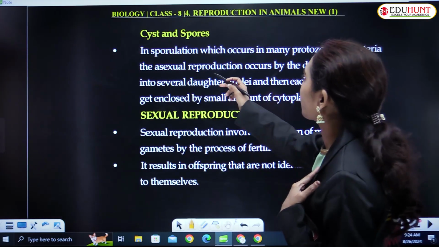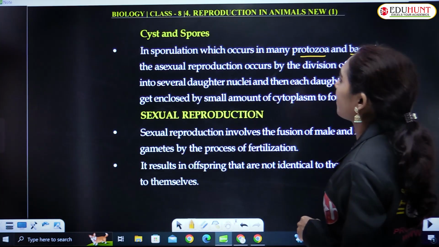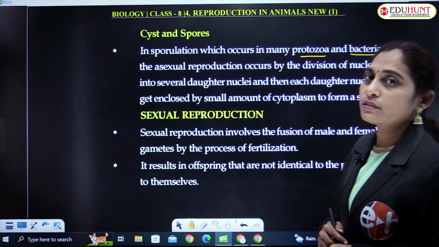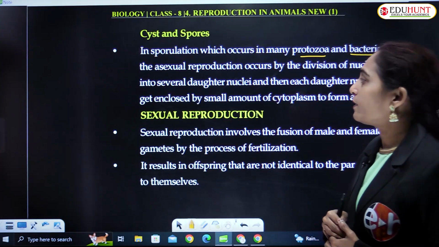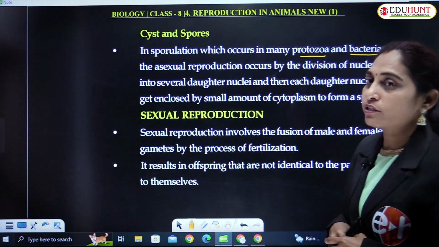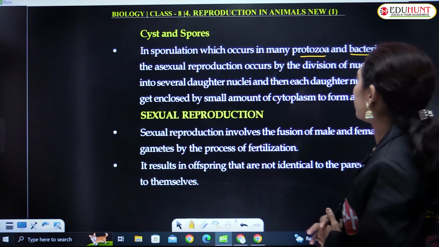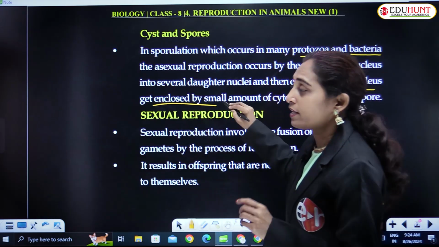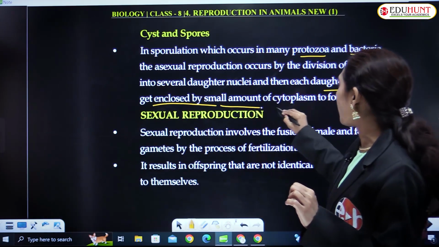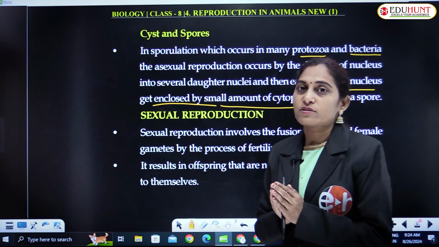In sporulation, which occurs in many protozoa and even in bacteria, asexual reproduction occurs by division of the nucleus into several daughter nuclei, as we have mentioned in the case of fission, and the daughter nuclei get enclosed. When these are enclosed by a small amount of cytoplasm, they form a spore-like structure.